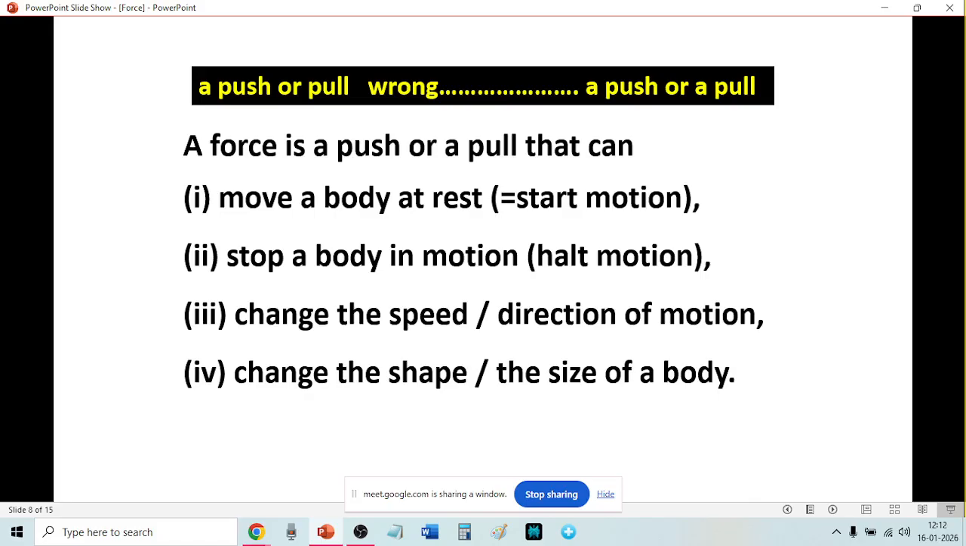So it can move a body at rest, it can stop a body in motion, it can change the speed or direction of motion, or it can change the shape or the size of a body. These four are the effects of force. That means it can start motion or it can stop motion, halt motion. It can change the speed and direction of a moving body, or it can change the shape and size of a body. Okay? These are called, what do we call it? Effects of force.